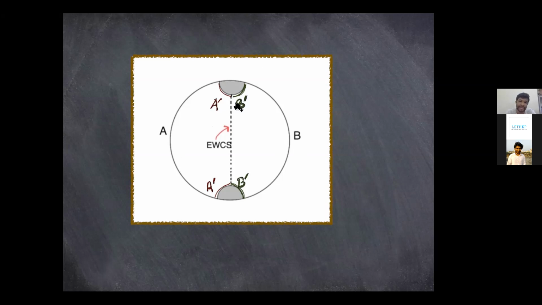And then the entanglement wedge cross section gives you a good measure of entanglement of purification, or the entanglement between this region A and this region B in a general mixed state AB. So the combination of A and B is a mixed state, and when you add this A prime and B prime, you call the total state a geometric pure state.